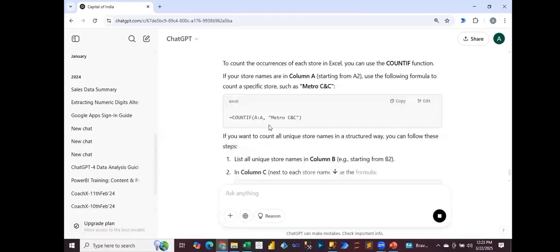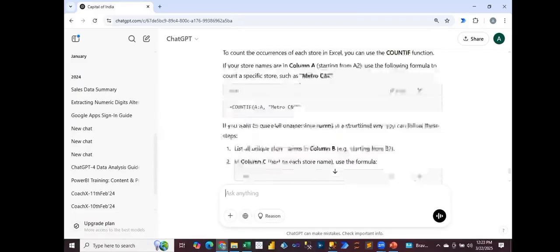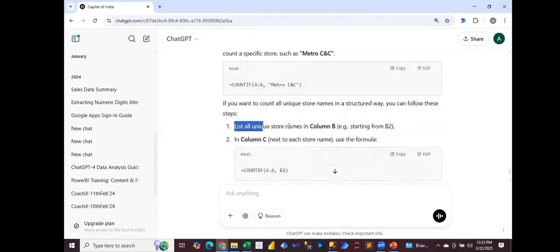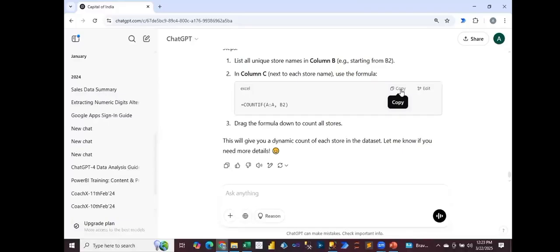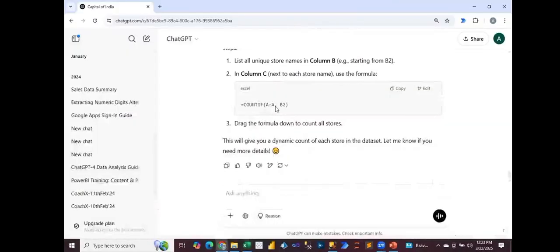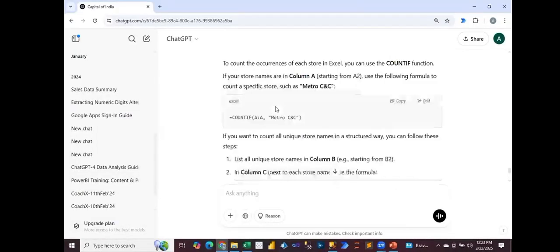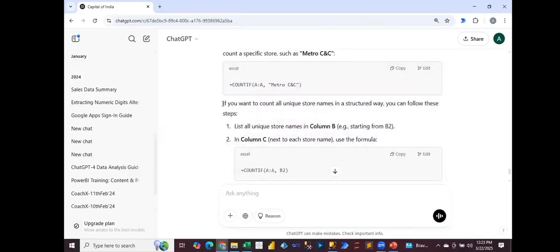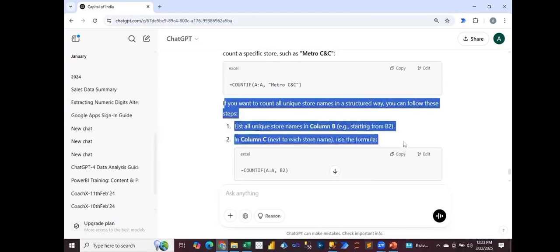Look, it says use this formula, right? It is giving you this counting formula. See, and it is giving you these steps also. List all unique names, paste in column B. Then in this column C, you can put this formula and you will get the store counts. Like here, I have implemented this one. Correct? So it is giving you all these results over here. See, it will give you this one. And it is also telling you how you can implement this.